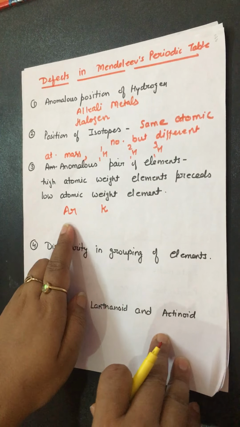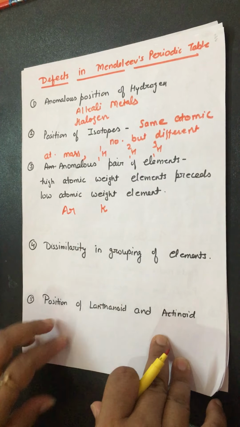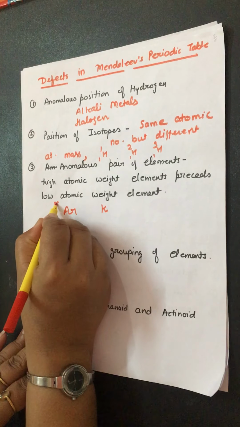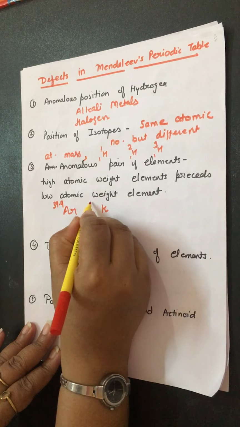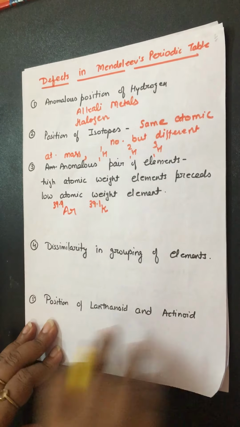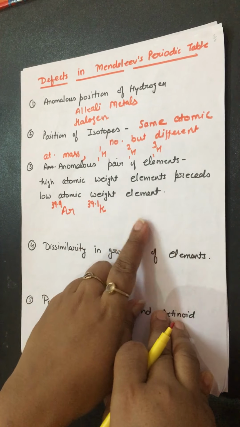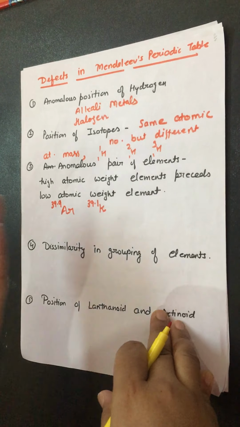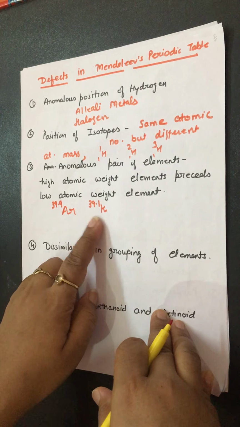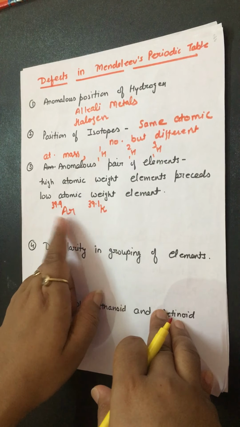We know that argon comes first, then the potassium. Argon's atomic mass is 39.9, while potassium is 39.1. Which is higher atomic mass? 39.9. It means argon must be after the potassium, but it precedes potassium, right? Again, it is an anomaly. It was a defect.